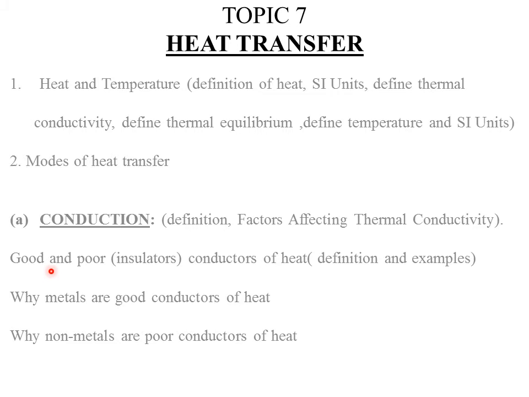So we also look at what we call good and poor conductors. Good conductors are materials that allow heat conduction from one point to another. In most cases they are metals. Most metals would be good conductors of heat.